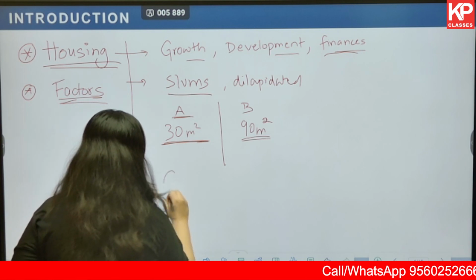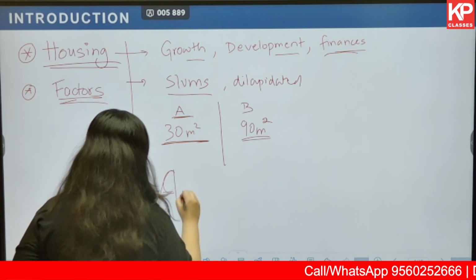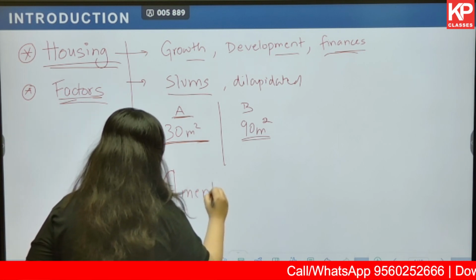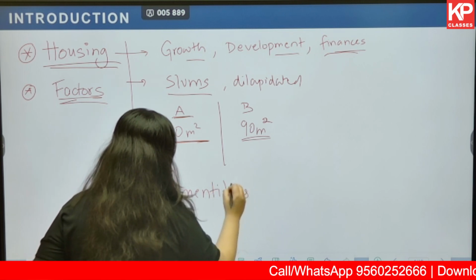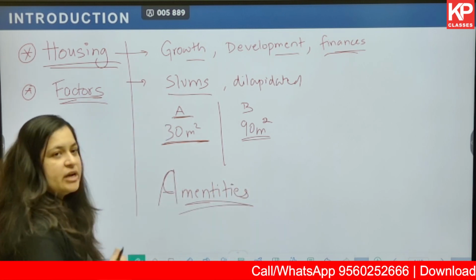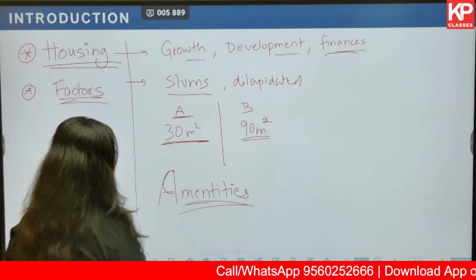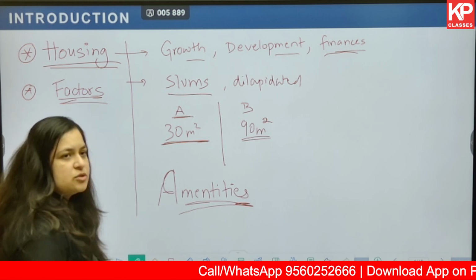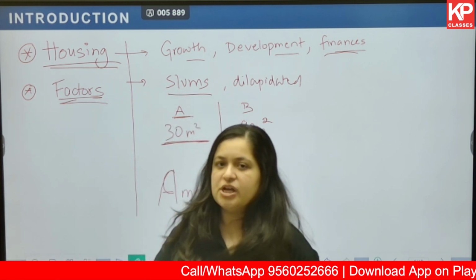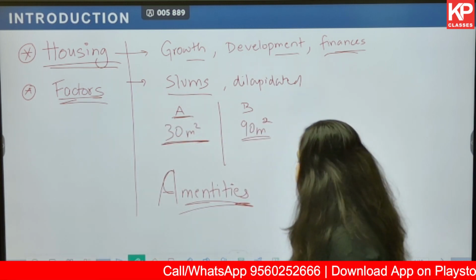Now, based on the amenities that are there in that particular area, also amenities with respect to housing. For example, water supply, electricity, parking, open spaces, green spaces, etc. Based on these amenities also, you will be able to judge a particular area.